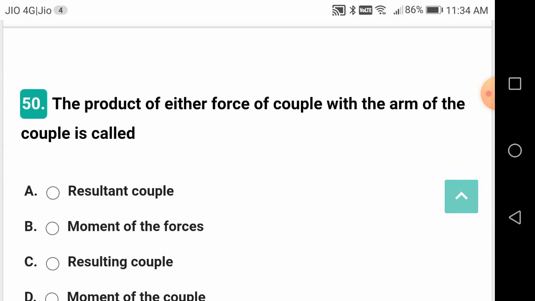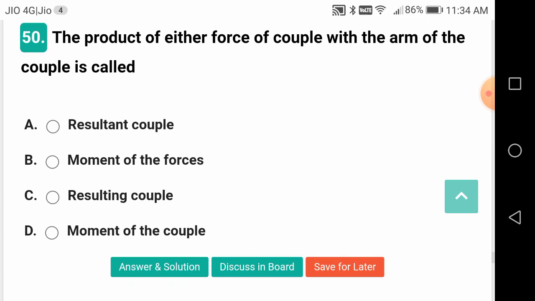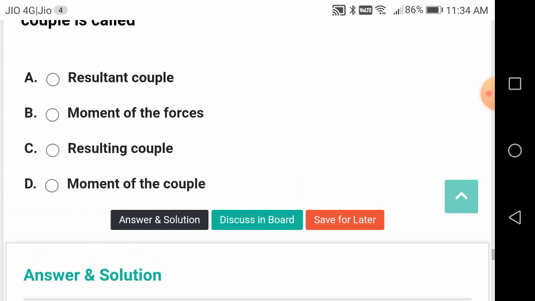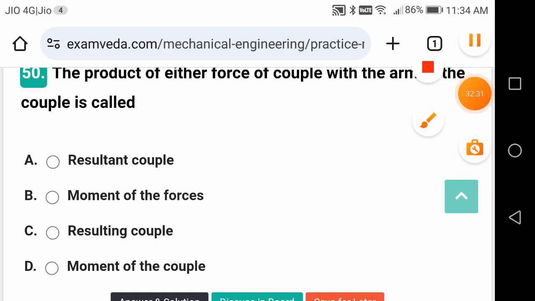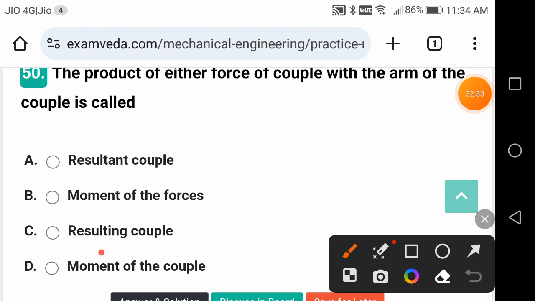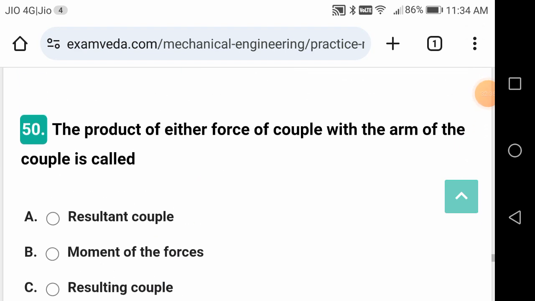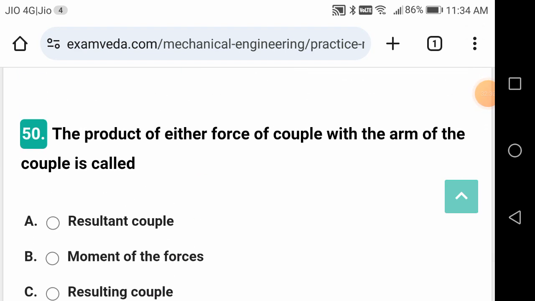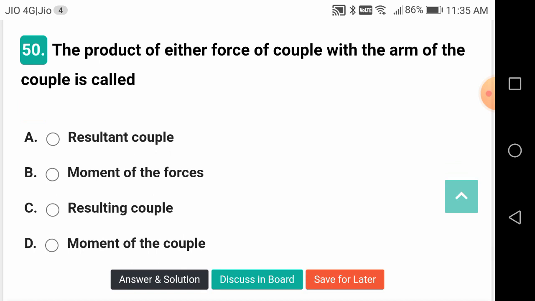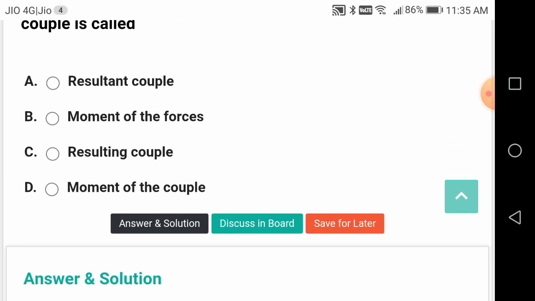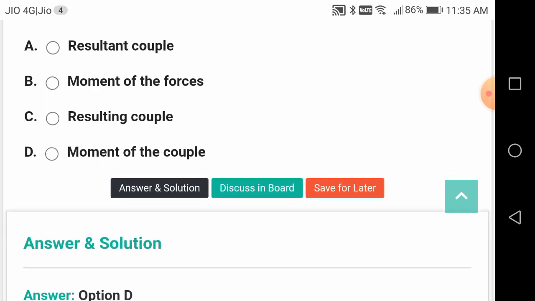The product of either force of a couple with the arm of the couple is called what? Moment of the couple. A couple itself is a moment, but here he is asking the product of either force of the couple with the arm of the couple. So a couple also has an arm, and we are going to call it the moment of the couple. Moment of a force is different.